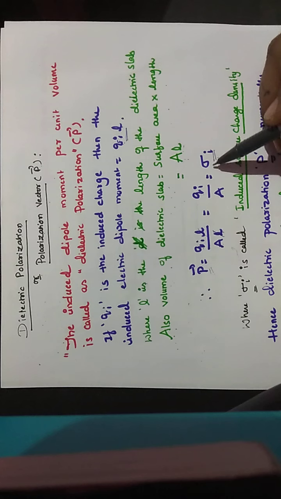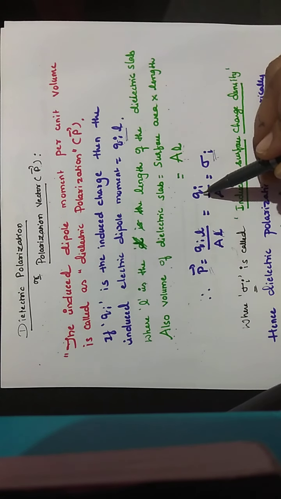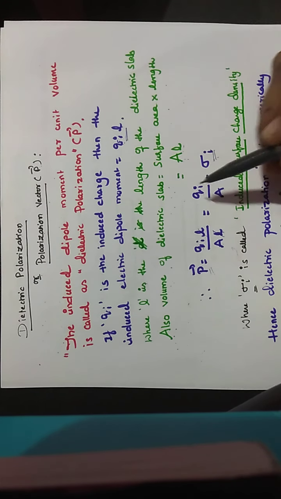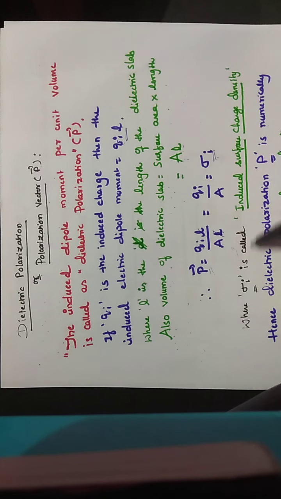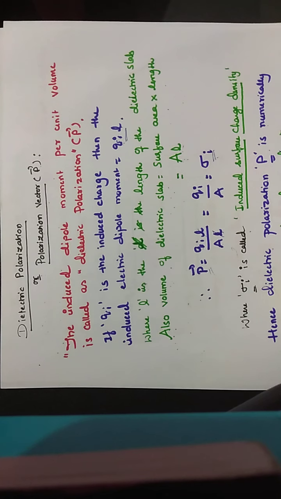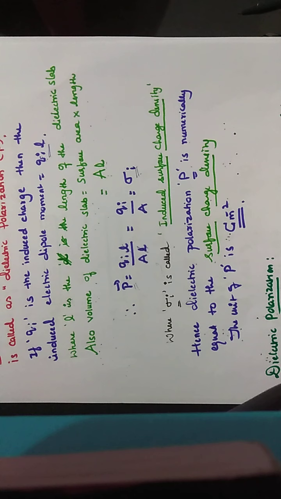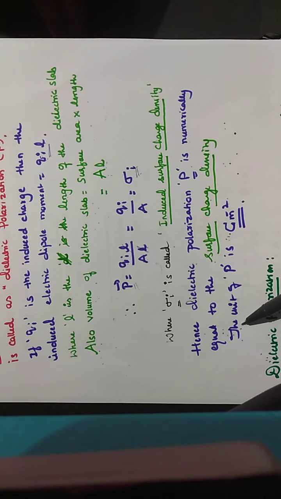Qi by A, which is nothing but the induced surface charge density, where sigma i is called the induced surface charge density. Hence we can say that dielectric polarization P is numerically equal to the induced surface charge density. And the unit of P is coulombs per meter square.